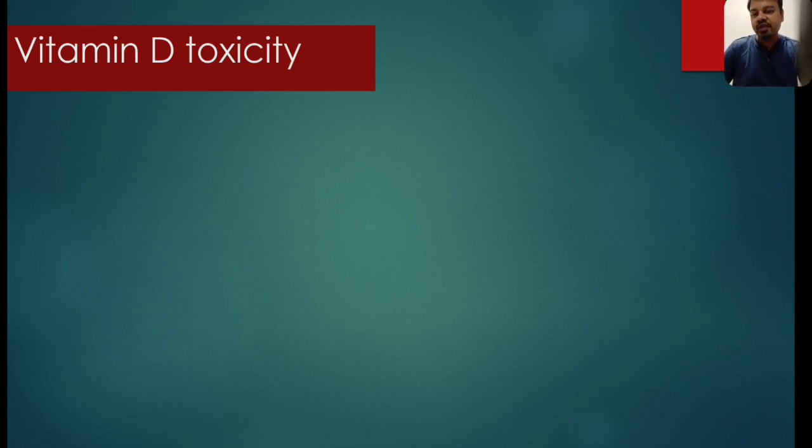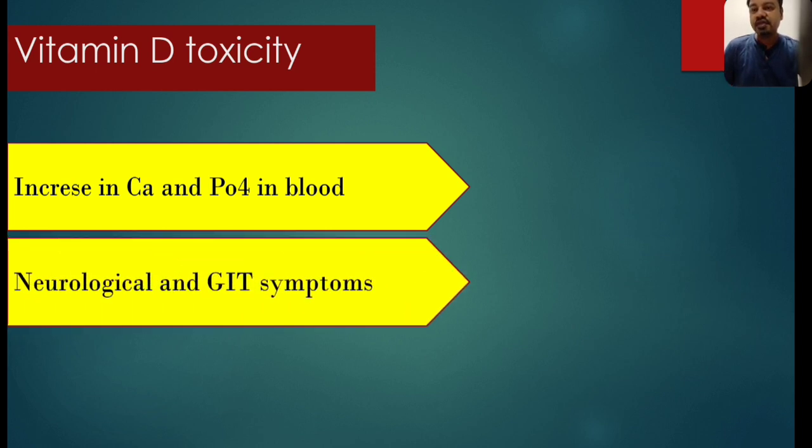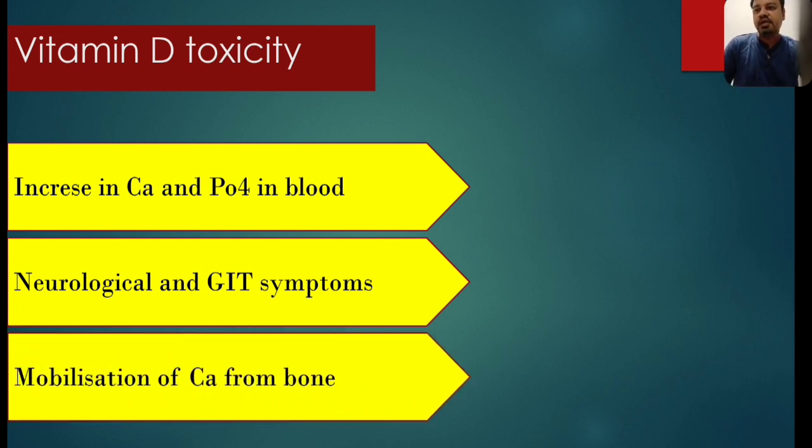Vitamin D toxicity. If excessive vitamin D is consumed over a longer period of time, it leads to hypervitaminosis D and vitamin D toxicity, which results in an increase in calcium and phosphate in the blood, and as a result some neurological and GIT symptoms can occur. As we have already discussed, vitamin D can also mobilize calcium from the bone, so there may also be a loss of calcium from the bone in case of vitamin D toxicity. So that was all about vitamin D.